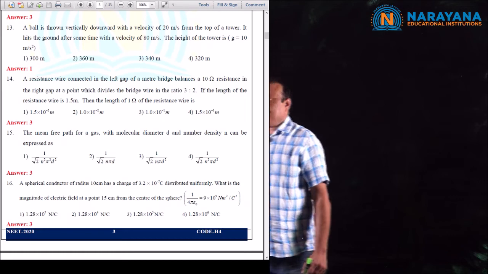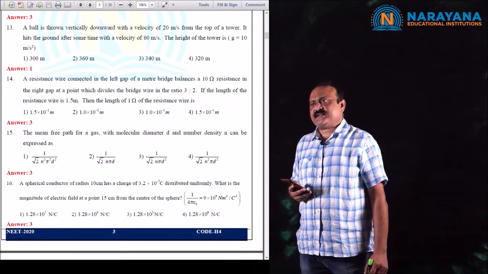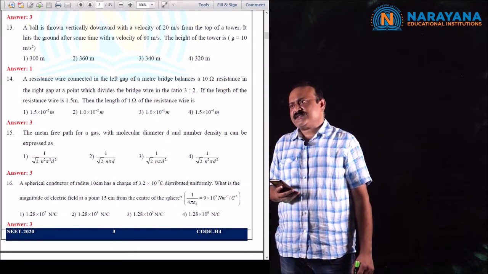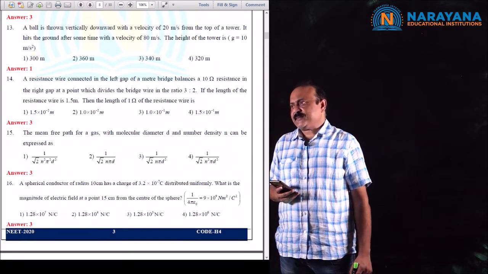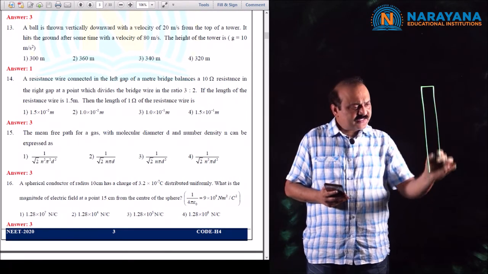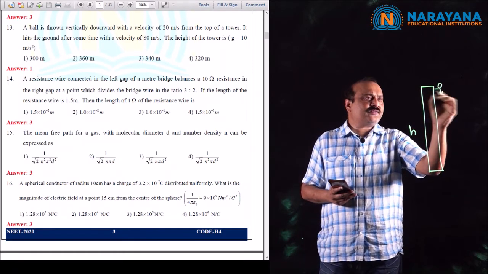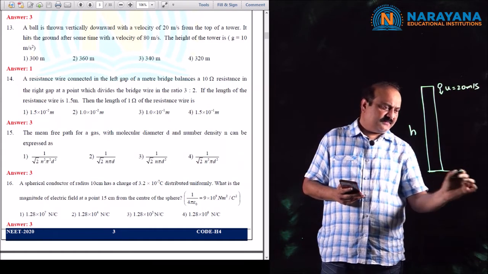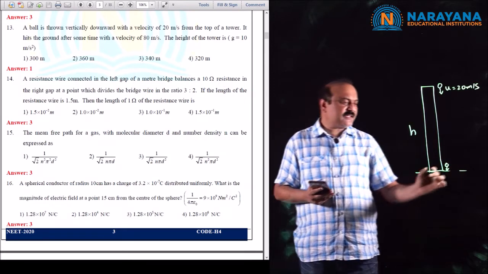Question number 13. A ball is thrown vertically downward with a velocity of 20 meters per second from the top of a tower. If it hits the ground after some time with a velocity of 80 meters per second, find the height of the tower. g is equal to 10 meters per second square. Let us consider h is the height of the tower. A body is thrown vertically downward with initial velocity of 20 meters per second, and it hits the ground with a velocity of 80 meters per second.